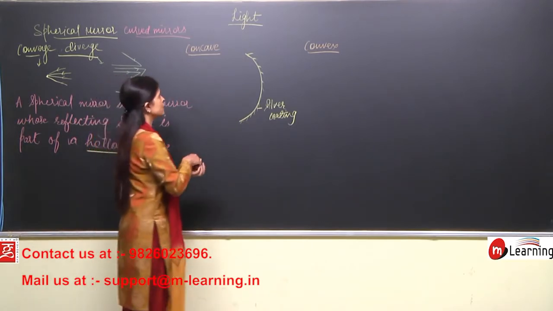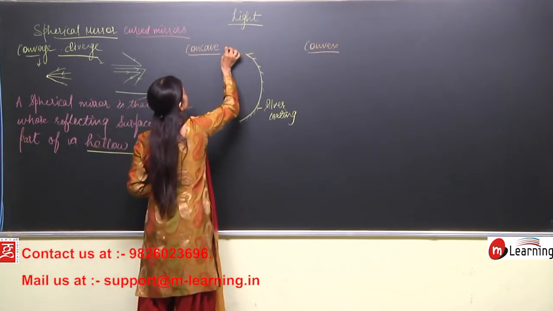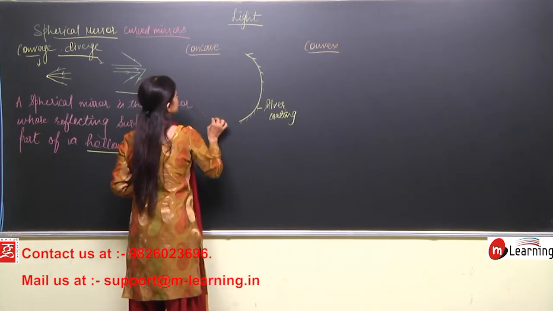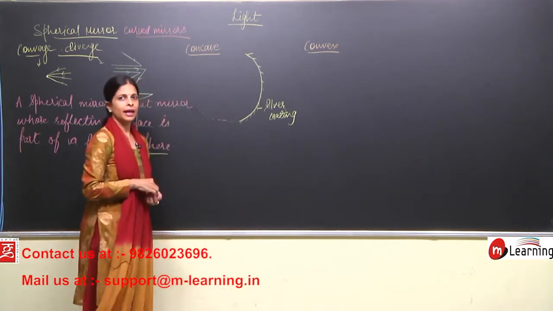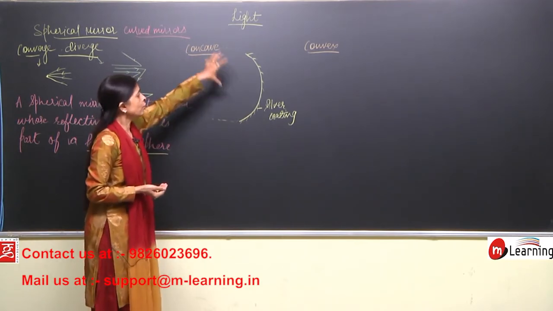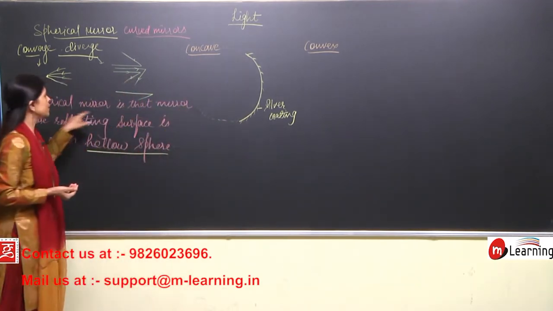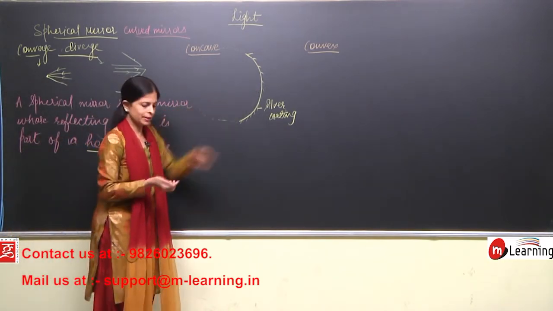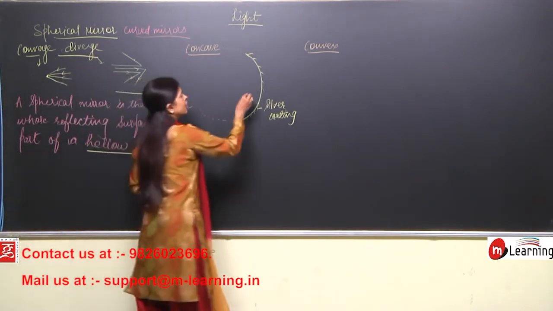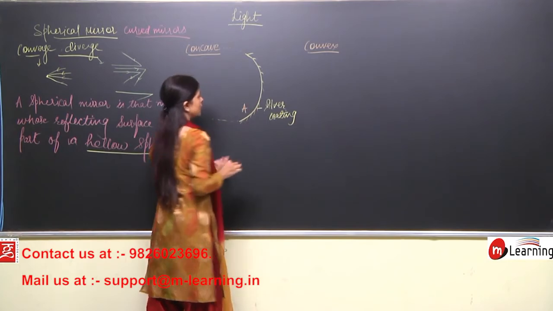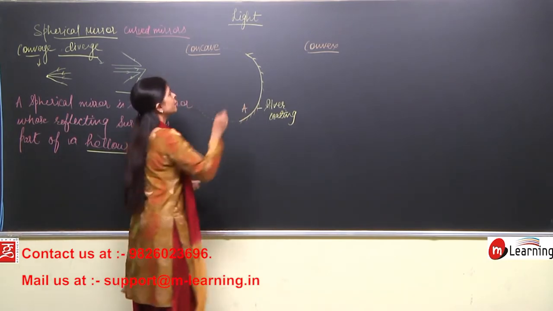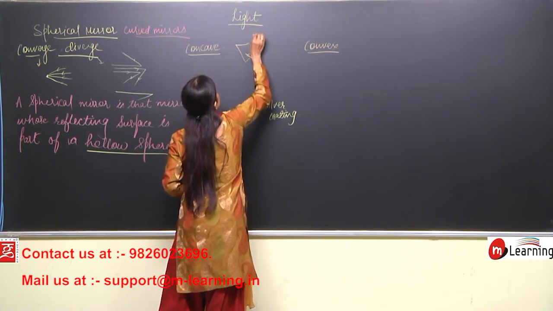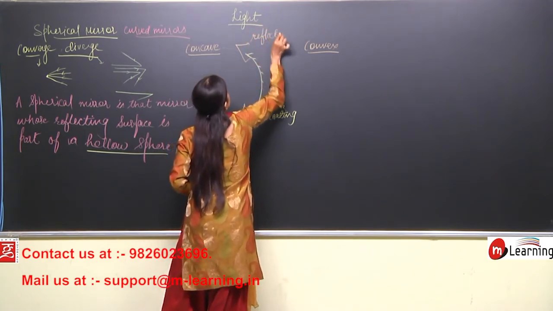How is it a part of the hollow sphere, children? If I draw it completely, so here it comes as the sphere, and what we are saying in the definition also, a spherical mirror is that mirror whose reflecting surface, now this here, this is a reflecting surface, I can even name it as A. This surface can be named as A. Which one? The reflecting surface. So I'll label it like this, reflecting surface.